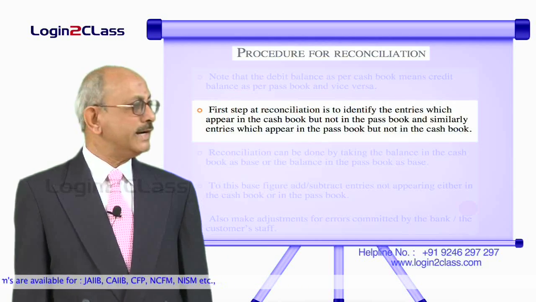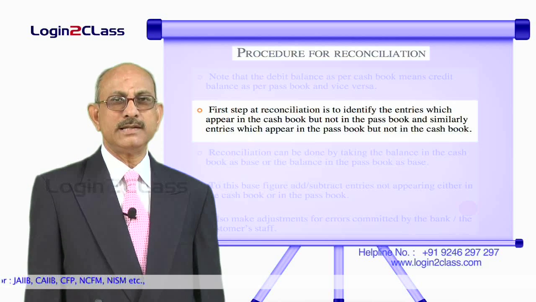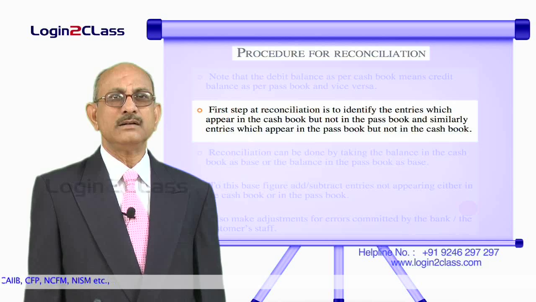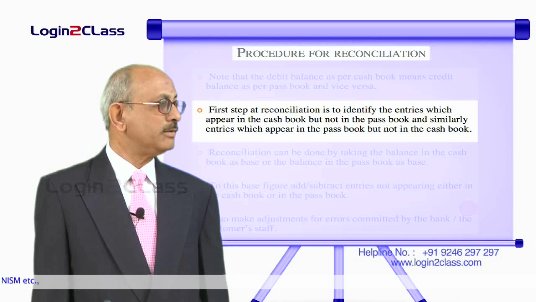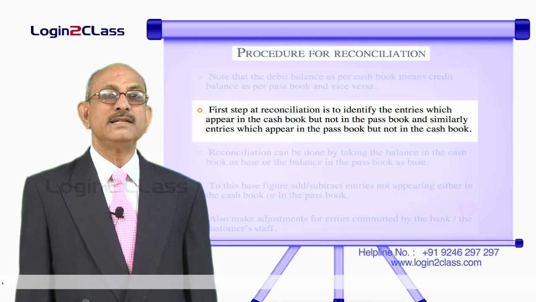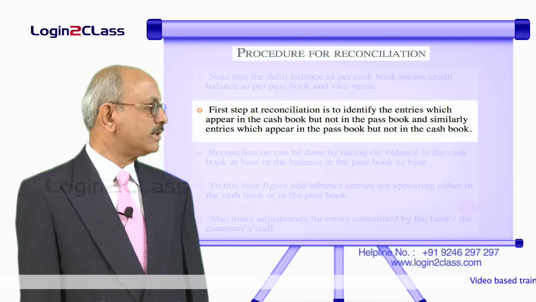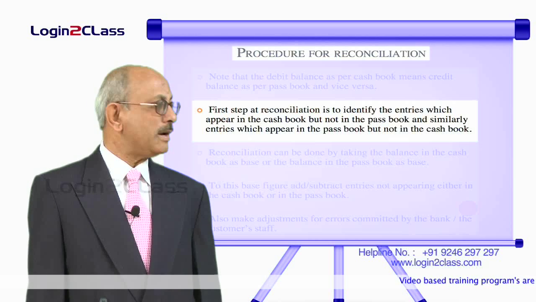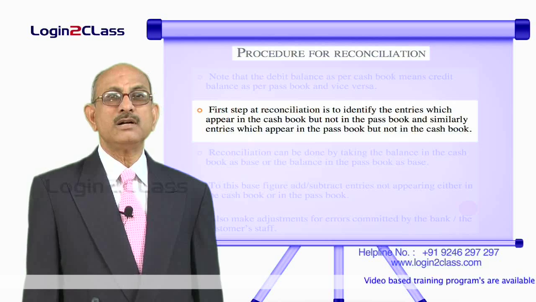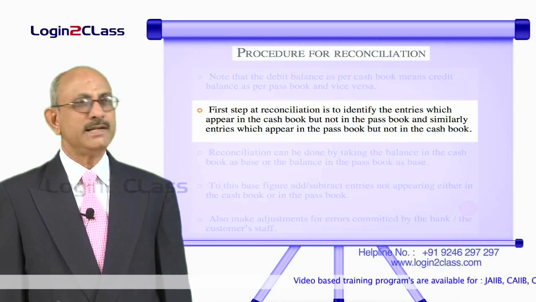Second step is to identify the entries which appear in the cash book. That means these entries have already been taken note of by the entity, but do not appear in the passbook. That means bank is yet to take these entries in their books. Similarly, certain entries may be appearing in the passbook but not appearing in the cash book. That means all these entries have to be taken by the entity in its cash book.